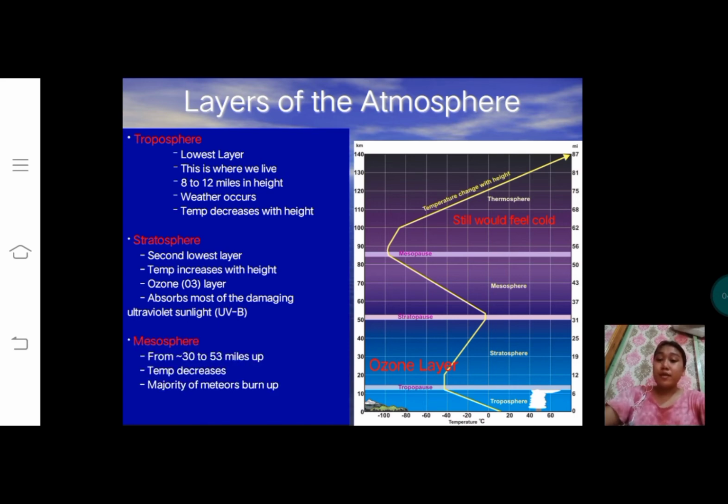Mesosphere, from 31 to 53 miles up. Temperature decreases, and the majority of meteors burn up. The mesosphere extends from the stratopause to about 53 miles or 85 km above the Earth. The gases, including the oxygen molecules, continue to become thinner with height, so the effect of warming by ultraviolet radiation also becomes less, leading to a decrease in temperature with height.